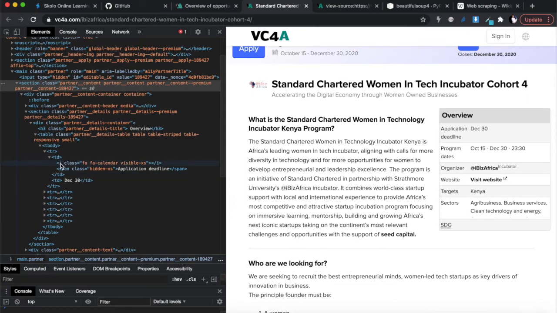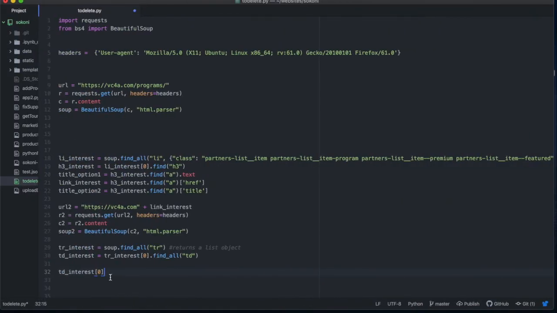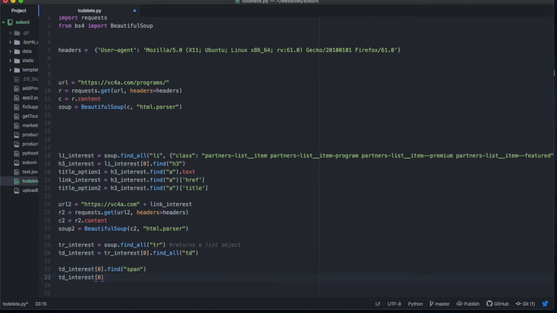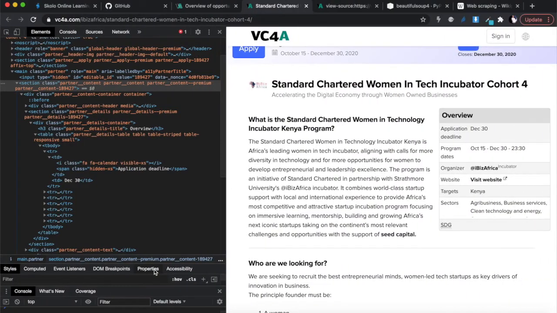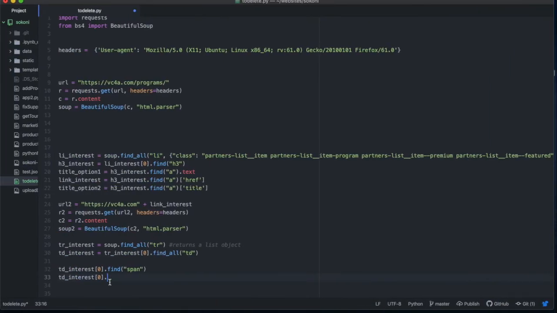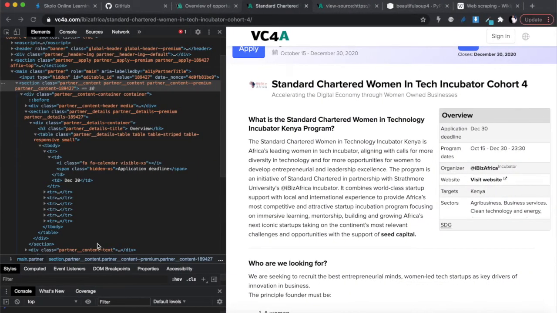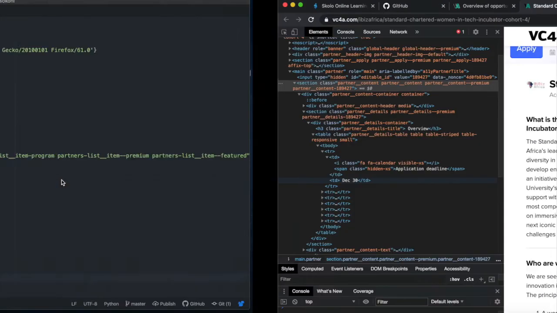And it will have an I and it will have a span. So if that's the first one and we say find span, it should return the span. And if we look at the TD of interest at 1, not 0, this is the second one on the list, so it should be the next TD dot text.